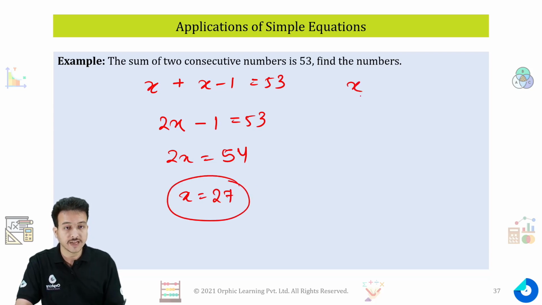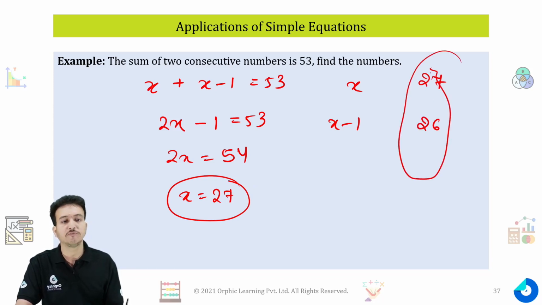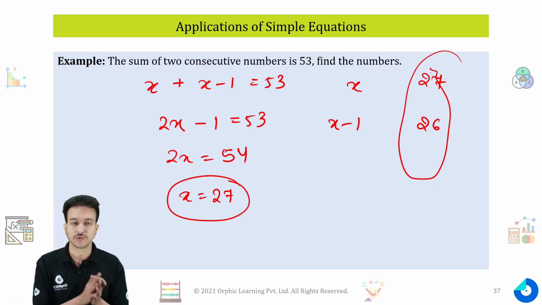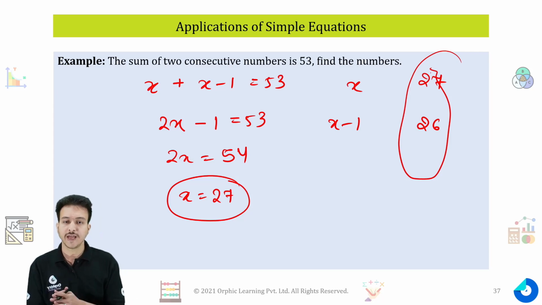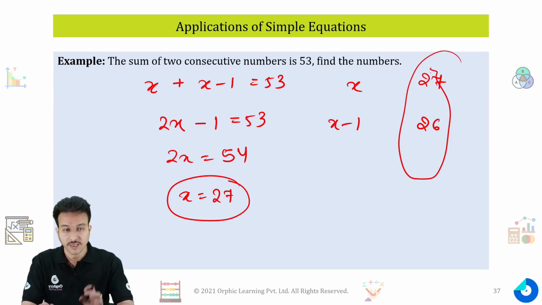So your numbers are x and x minus 1. So x is 27 and x minus 1 will be 26. Again you will come up with the same answer, that is 26 and 27. So it barely matters whether you take x plus 1 or x minus 1. Both will give you the same answer.